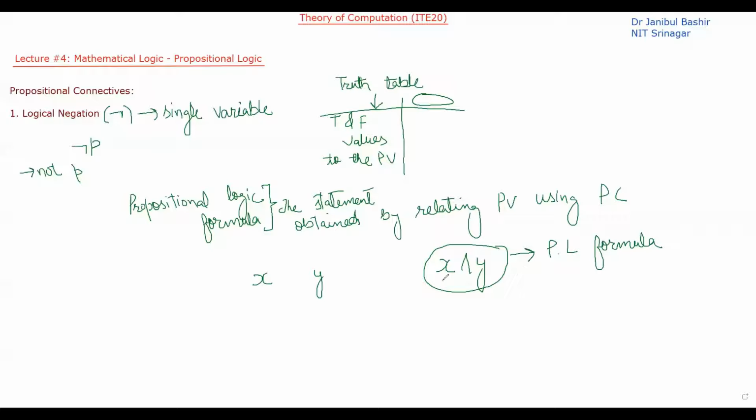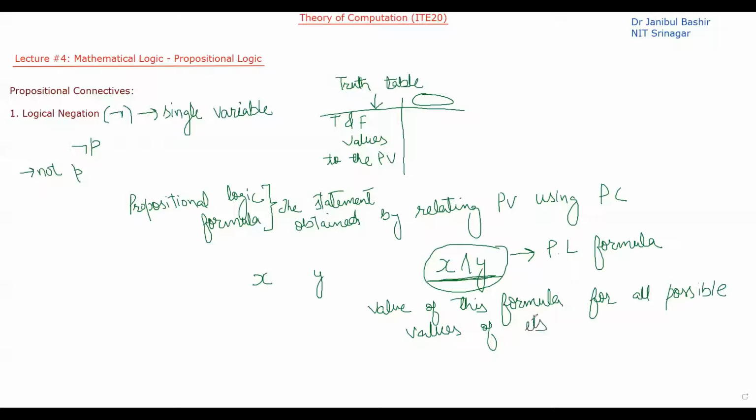And if we have to write the truth table for this propositional logic formula, the truth table will be the value of this formula for all possible values of its inputs.